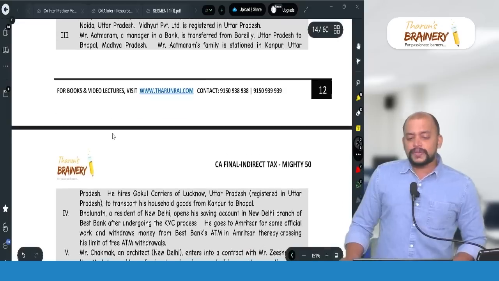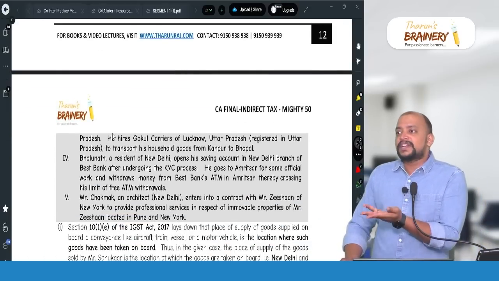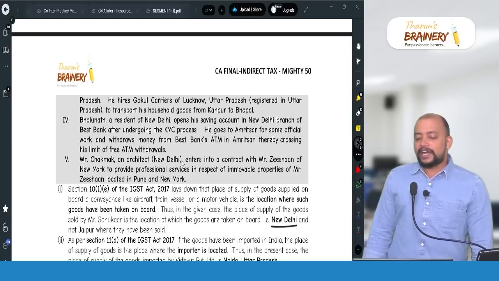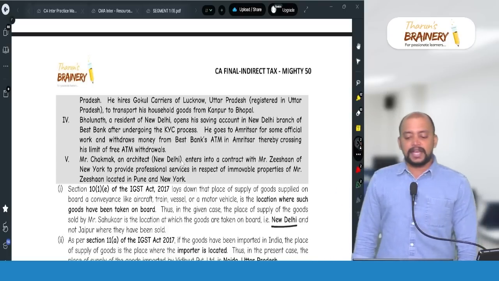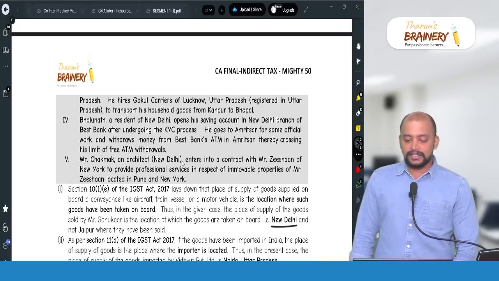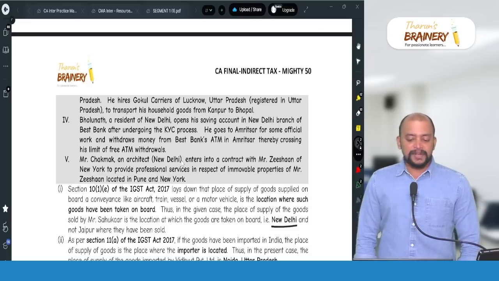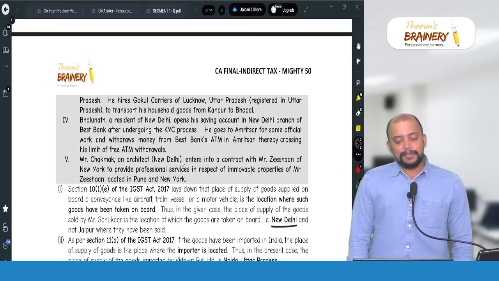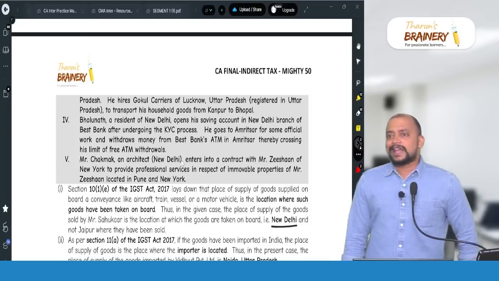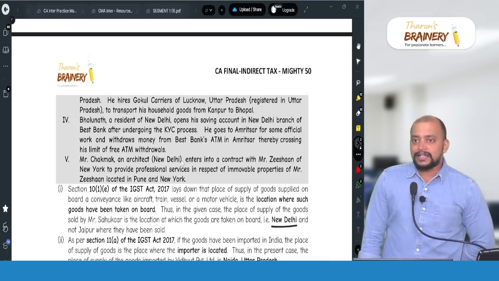Then, of course, we need to check whether it is section 12 or 13. First, we need to check that it is 12 only, because everyone is in India. Then question 4: Bolunath, a resident of New Delhi, opens his savings account in the New Delhi branch of Best Bank after undergoing the KYC process. He goes to Amritsar for some official work and withdraws money from Best Bank's ATM in Amritsar, thereby crossing his limit of free ATM withdrawals. Now, in this case, banking and other financial services, is it section 12 or section 13? Section 12.